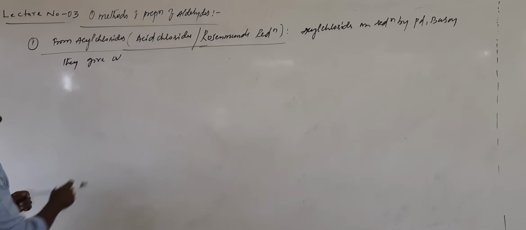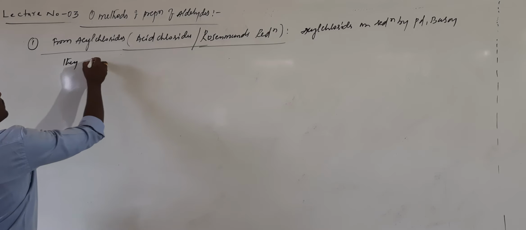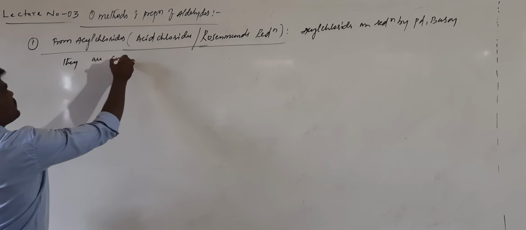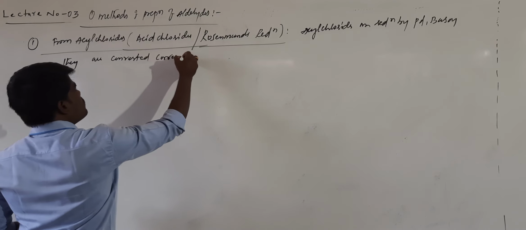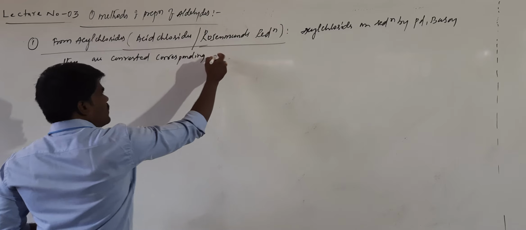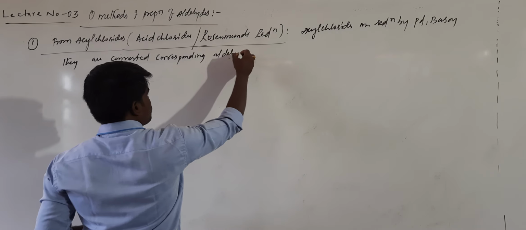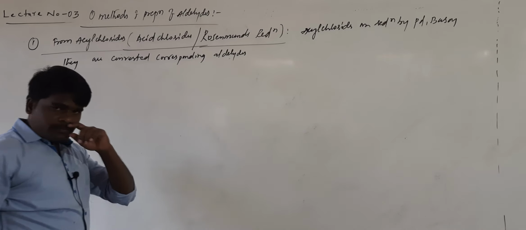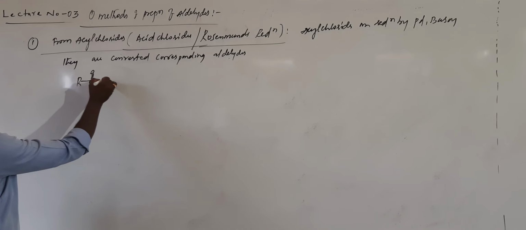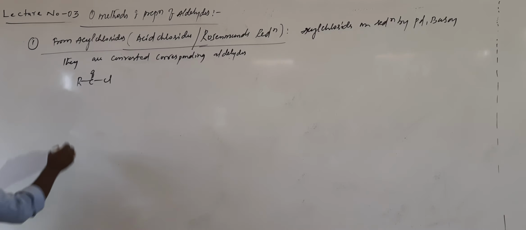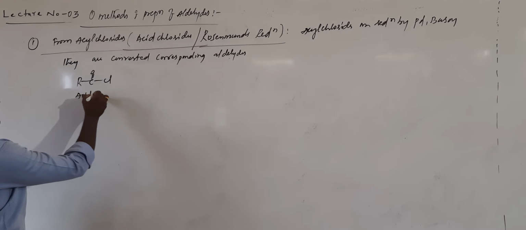They are converted into the corresponding aldehydes. The general representation of acid halides is as acid chlorides. This is called acid chloride or acyl chloride.